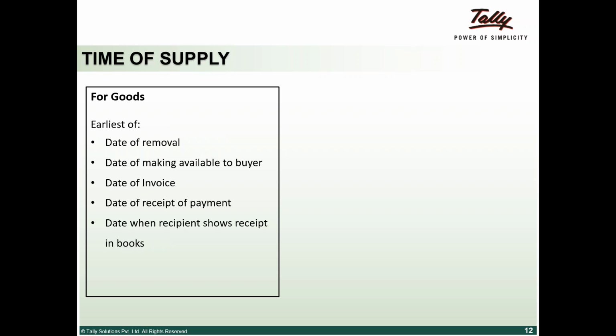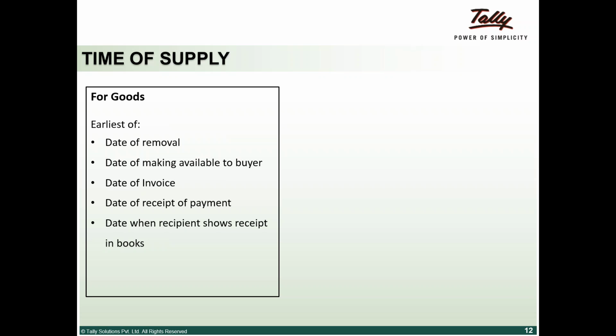For goods, it is the earliest of the following. One is the date of removal. As soon as A removes a material for supply from A to B, the date of that removal, or making available to the buyer. For example, if I have given my factory, which I wanted to sell, to B saying make use of it, then B takes charge of that factory from that date.